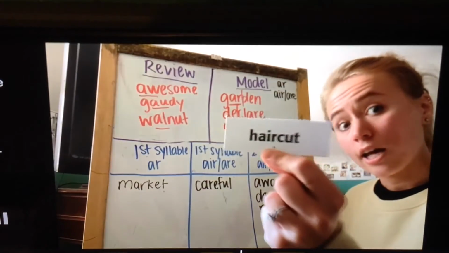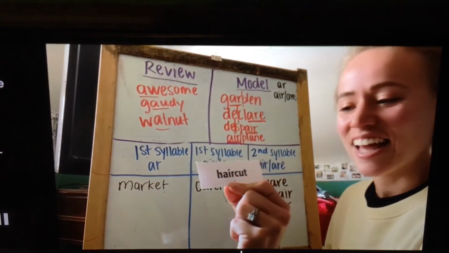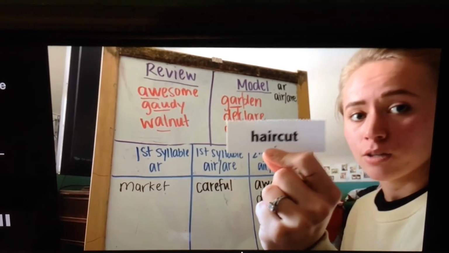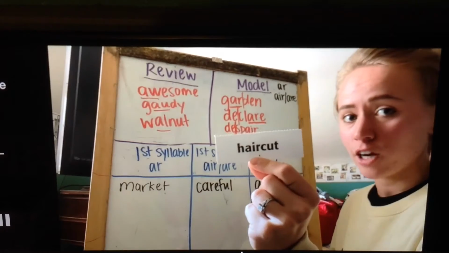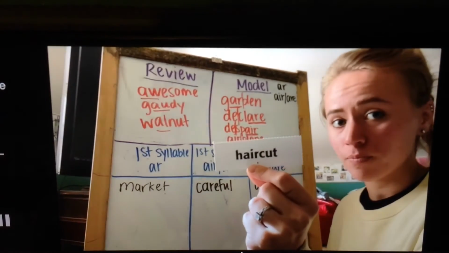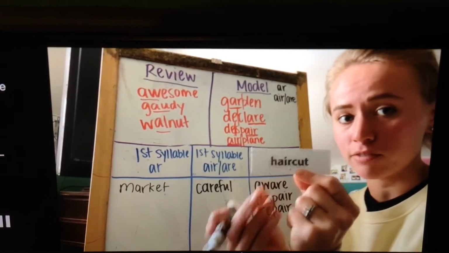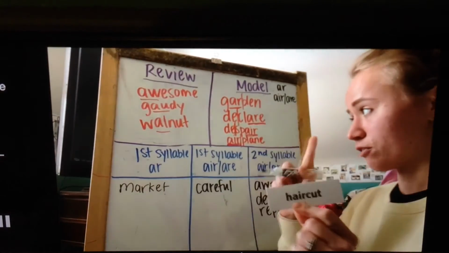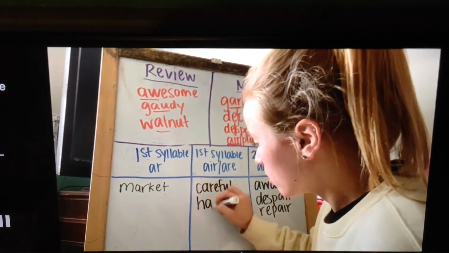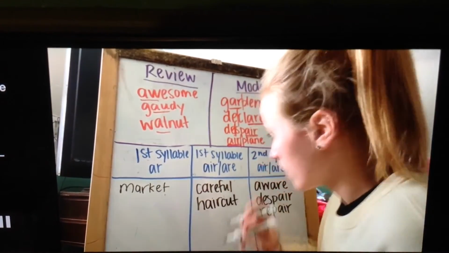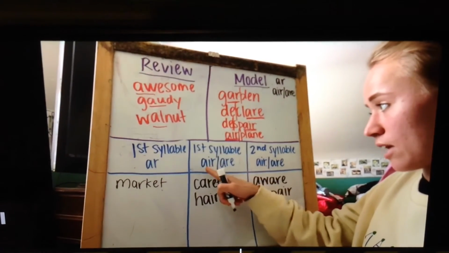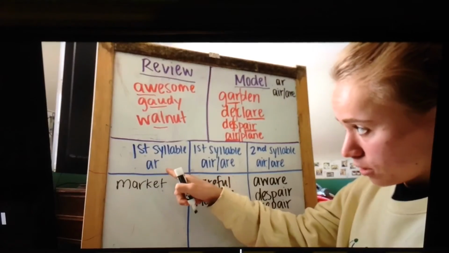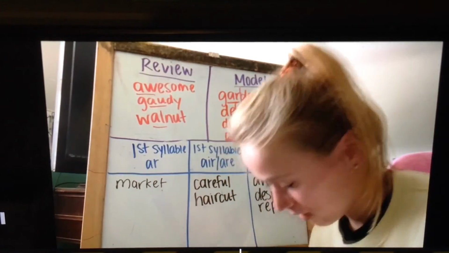Now we have haircut. I hope you know what a haircut is. Haircut, you have two vowel sounds in here. You have A-I-R, or R-influenced A sound, and a U. So that tells us we have 2 syllables. Haircut. Looks like our A-I-R is in our first syllable. Now remember, this is first syllable A-I-R or A-R-E. This is our first syllable A-R. So that's why that's different.